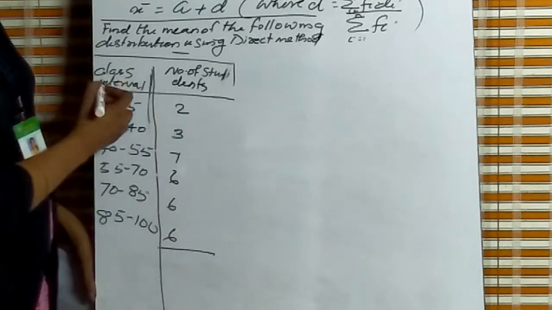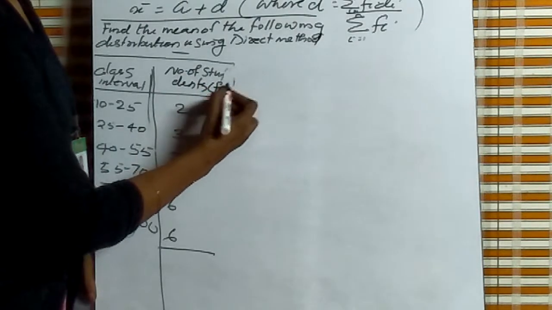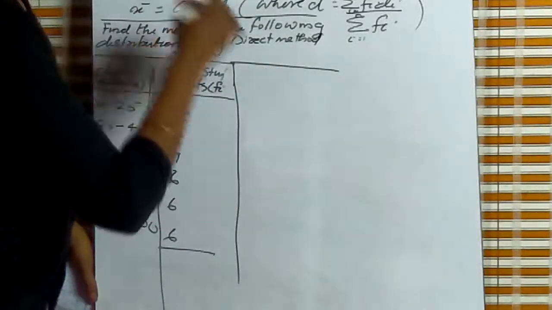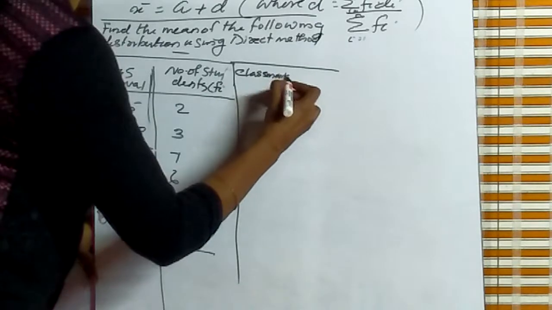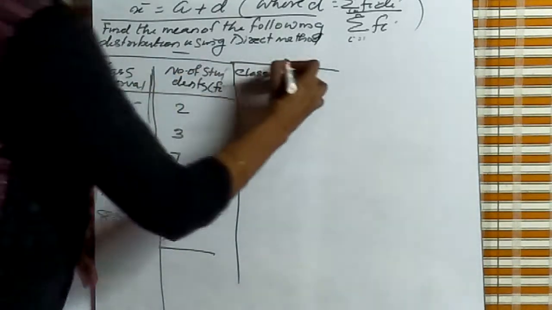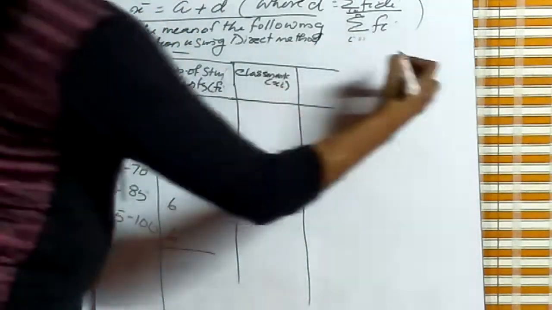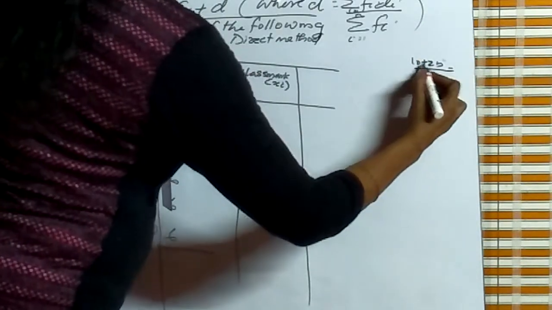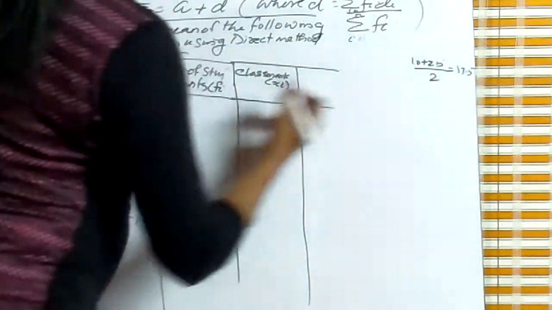This is the question. Class interval and number of students, we take it as fi, and the next column is class mark, another name xi, or mid value. To find the mid value, we use 10 plus 25 by 2, is equal to 35 by 2, is equal to 17.5.